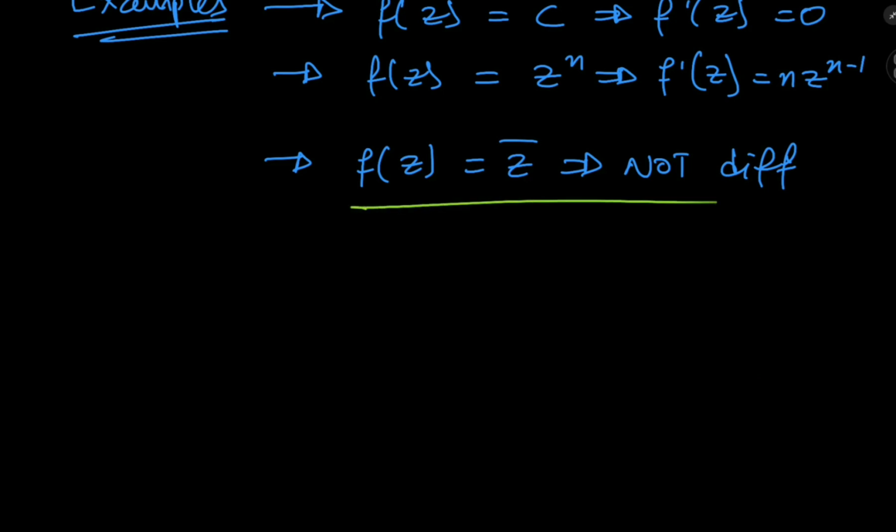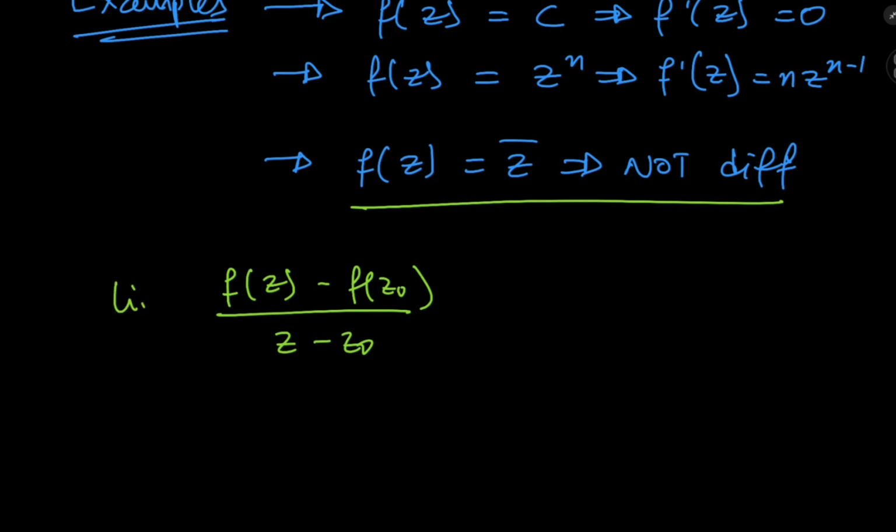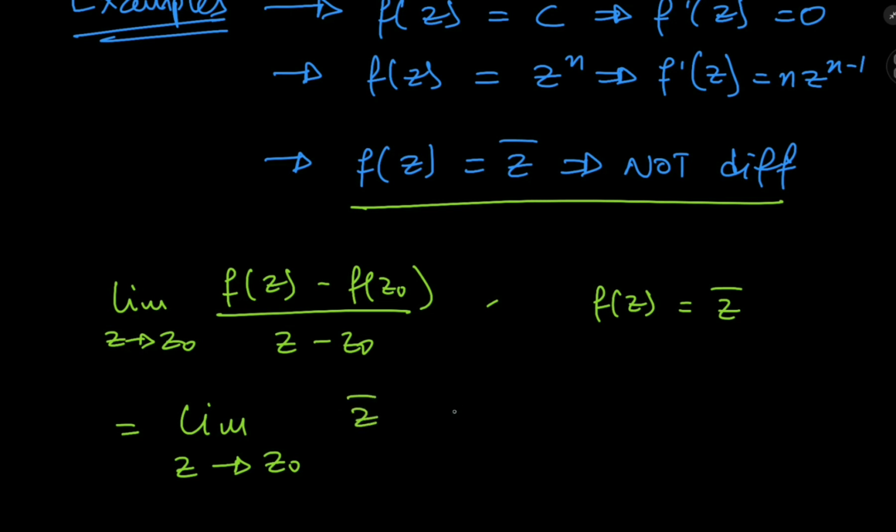For proof why this function isn't differentiable, recall that a function f is differentiable only if the limit of the difference quotient as z approaches z naught exists. So if we fix f to be z bar, that means we're evaluating the limit as z tends to z naught of z bar minus z naught bar divided by z minus z naught.